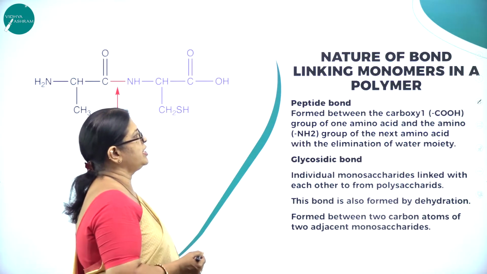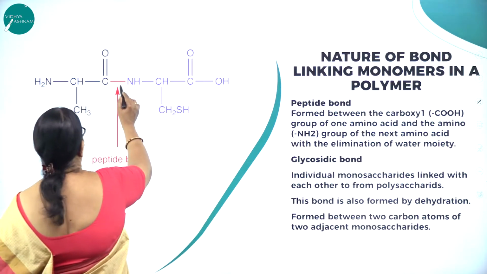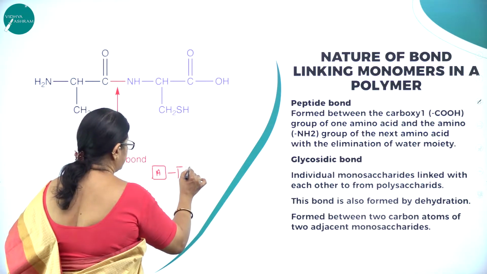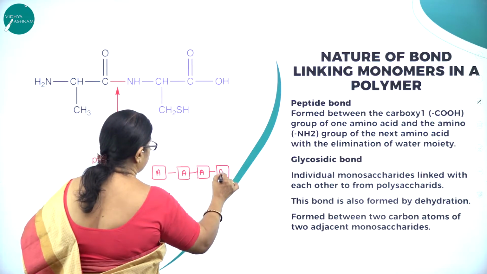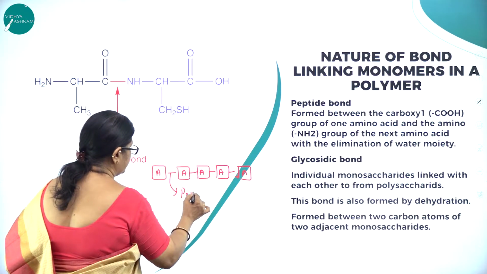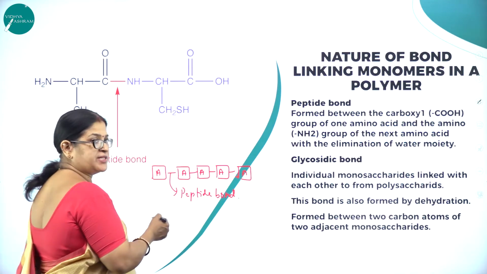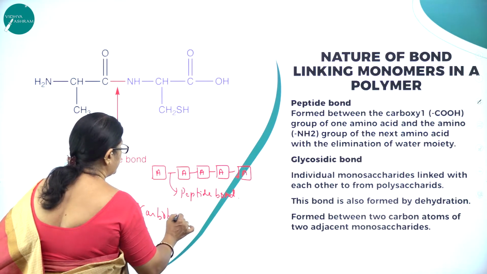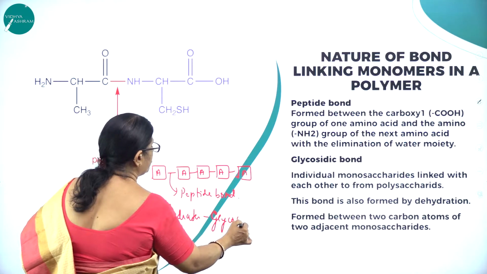The nature of the bond linking monomers in a polymer. Here you can see the bond between 2 amino acids. This is one amino acid and this is another amino acid, and another, and another. So this bonding is called the peptide bond. Just like 2 monosaccharide units are held together in carbohydrates by a glycosidic bond.